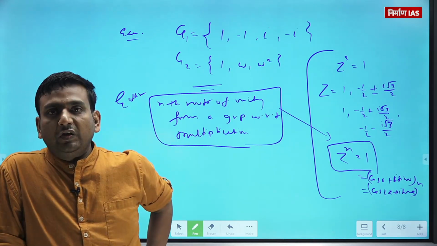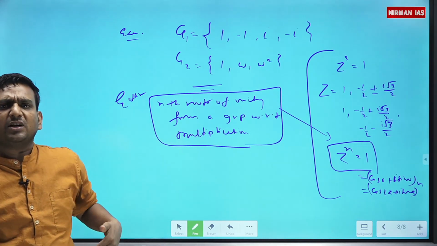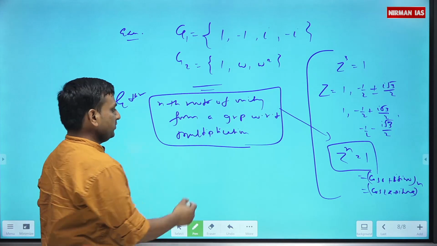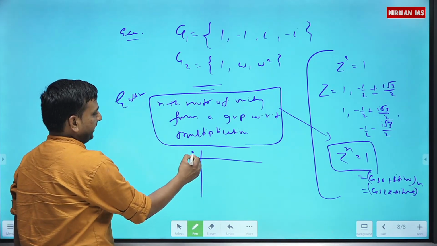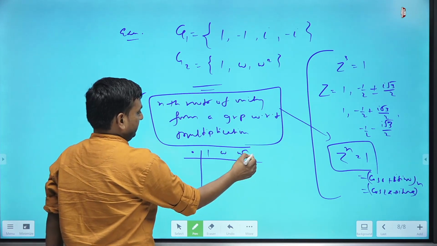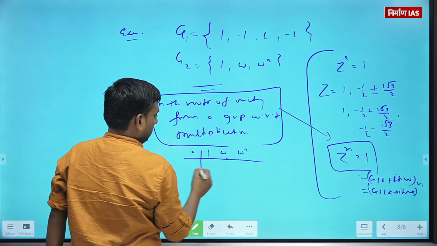Okay, one more way we use for checking all these axioms is forming the composition table. We form a composition table for finite groups, it is easy only for finite ones. Infinite we cannot form. Let's say I want to check whether the cube roots of unity form a group or not.